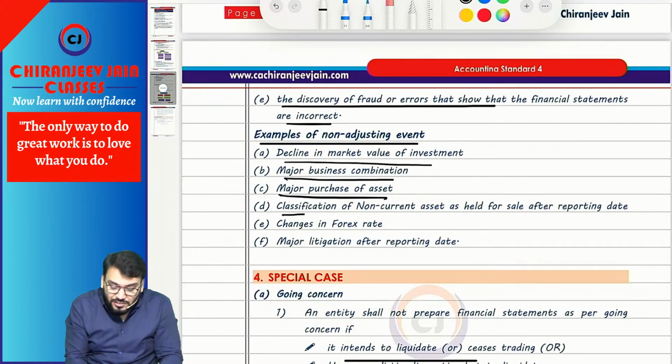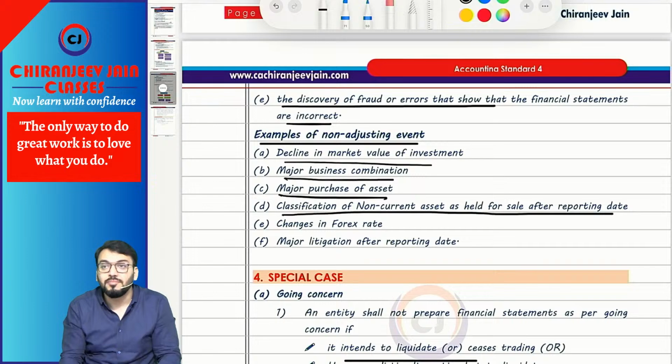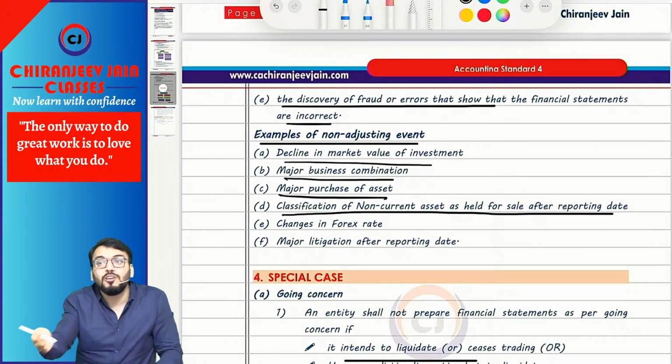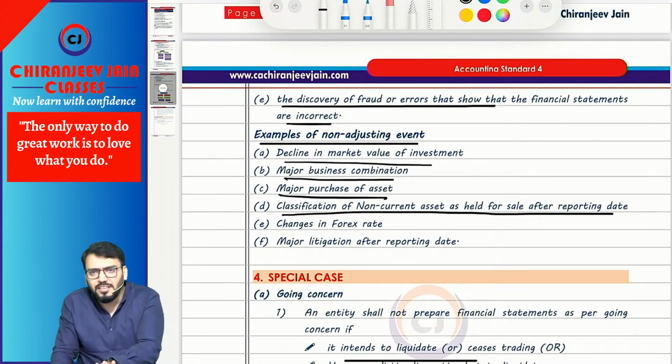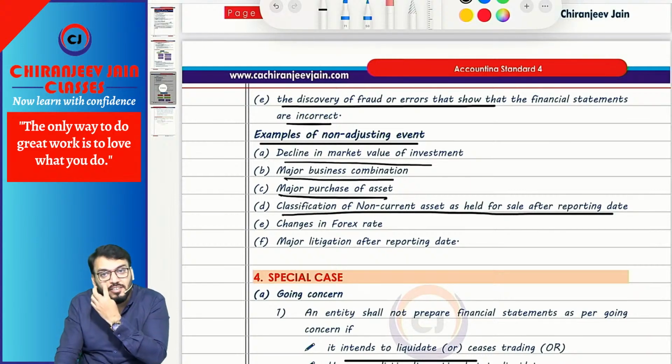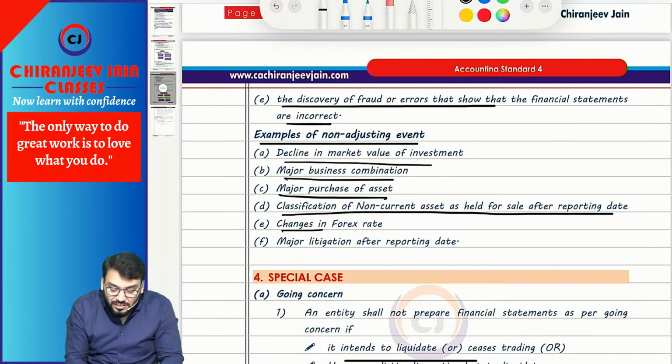Non-adjusting event. Classification of a non-current asset as held for sale after the reporting date means any asset which is retired from active use and held for disposal after the balance sheet date. Of course the condition arises after the balance sheet date, so it becomes a non-adjusting event. Changes in foreign exchange rate.